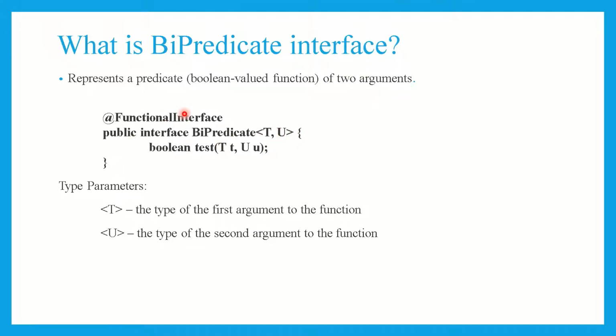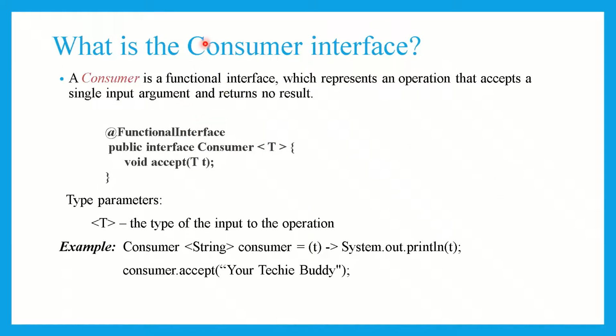So we have covered Function, BiFunction, Predicate, BiPredicate. It is very important. So now let's move on to Consumer. What is the Consumer interface? The name itself suggests it consumes. A Consumer is a functional interface which represents an operation that accepts a single input argument and returns no result. You just pass the input argument, but you don't expect a result. If you see the signature, the Consumer interface takes only T. You have to specify the type of the input you are going to provide, and it doesn't return anything. The signature itself has void, that's why you need not specify the return type.